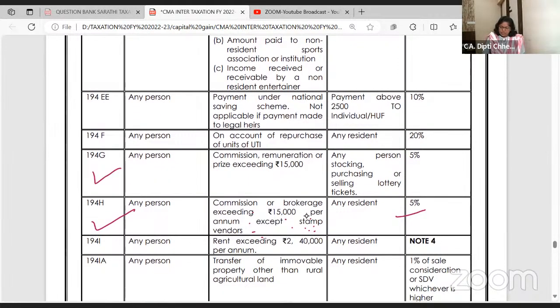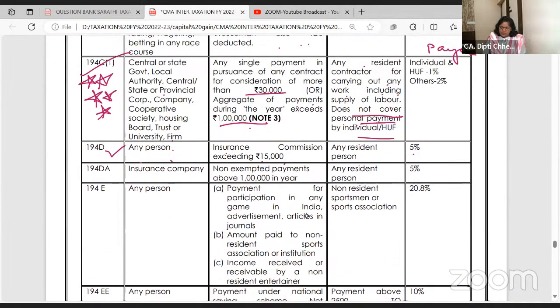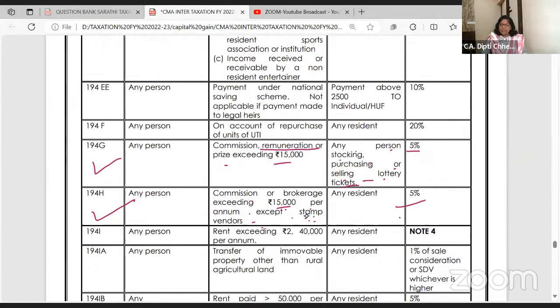अब ये है 194G, कमीशन, रेम्यूनरेशन और अ प्राइस exceeding 15,000, कितना है? 5%. कौन सा है? Any person stocking, purchasing or selling lottery tickets. So if you are paying commission as an insurance company to agent above 15,000, 5%. मैं कैसे learn करा रही हूँ याद है आपको? 194G and H. Commission which is paid by the agent who is selling the lottery tickets and all, 5%. Other than this, any commission 5%. Clear to all of you? Right.